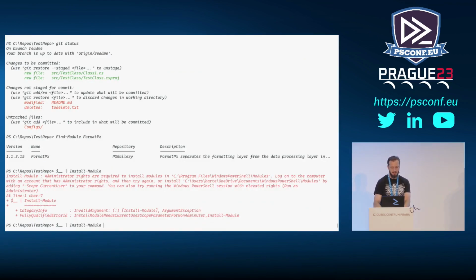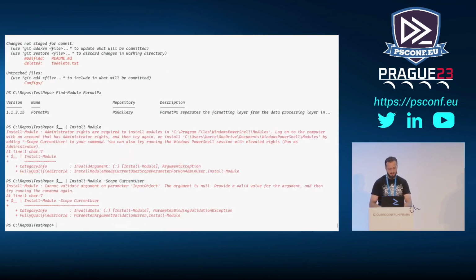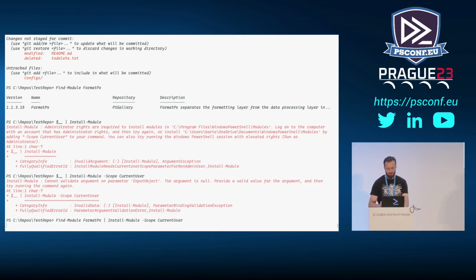Oh, actually, let's make sure the scope is correct so it actually analyzes other parameters. Still doesn't work because input object is null. It's like, what do you mean? The underscore doesn't exist. Why would that be the case? So let's scroll up and just start to install the module again. Install-Module with scope CurrentUser, so it doesn't complain about me not being administrator.